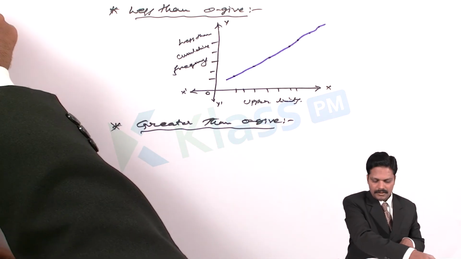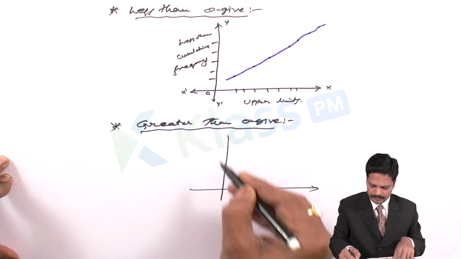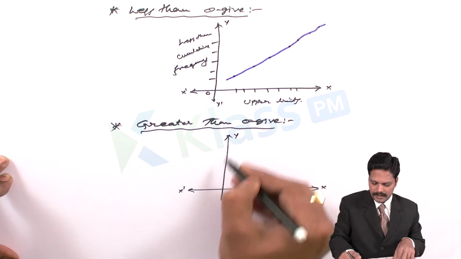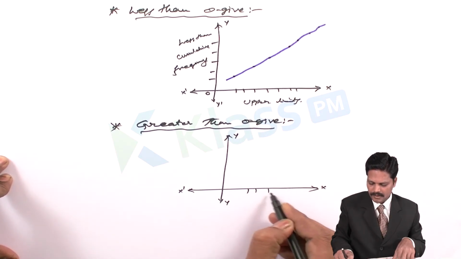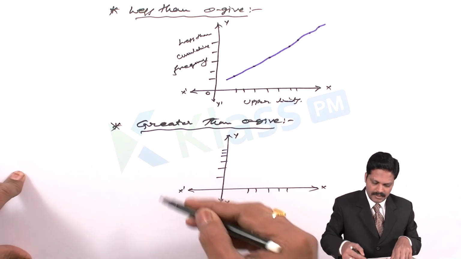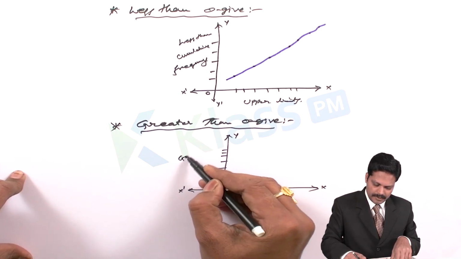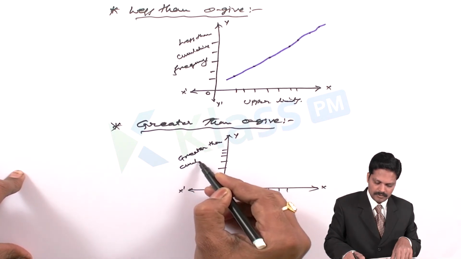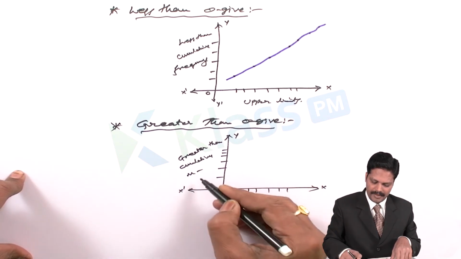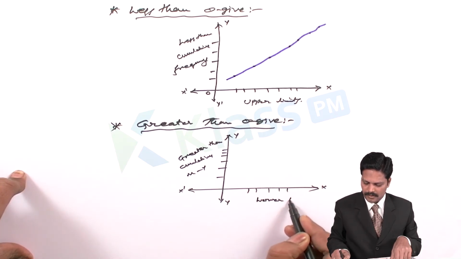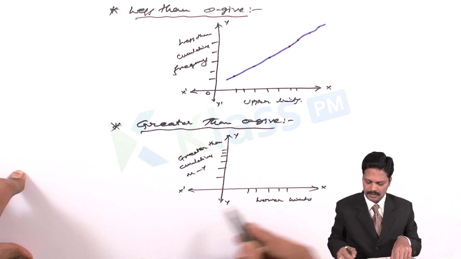Taking x dash and y dash, we take the values the same as for our less than OGIVE. Here we take greater than cumulative frequencies on the y-axis, and the lower boundaries, lower limits, on the x-axis.